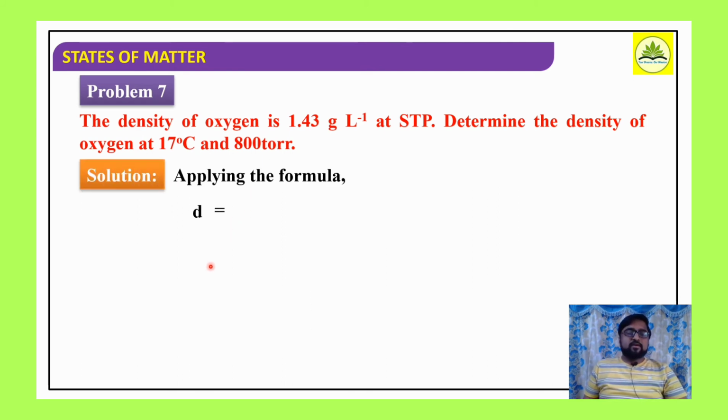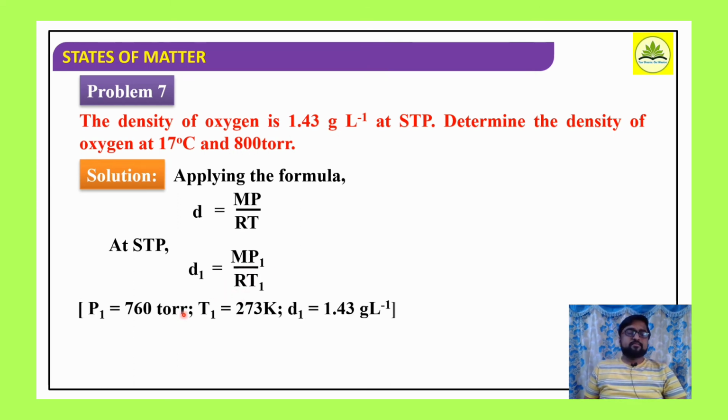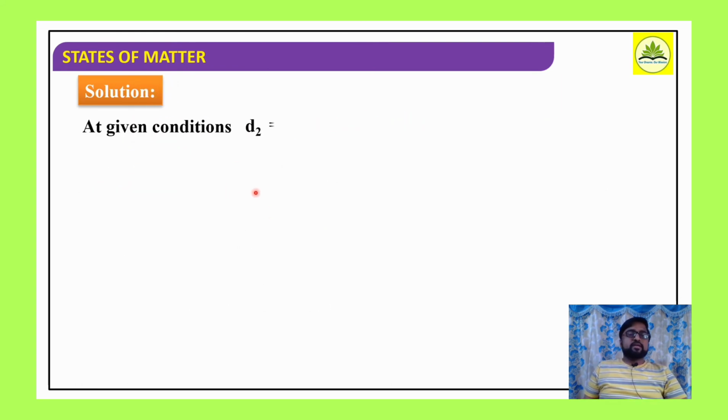Well, applying the formula, D is equal to MP divided by RT. At STP, D1 is MP1 by RT1. Here P1 is 760 torr, T1 is 273 Kelvin, D1 is 1.43 gram per liter. So standard temperature and pressure is 760 torr and temperature 273 Kelvin. Then at the given conditions, D2 is MP2 by RT2.